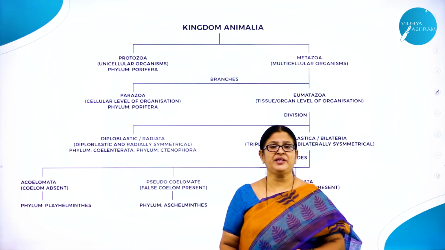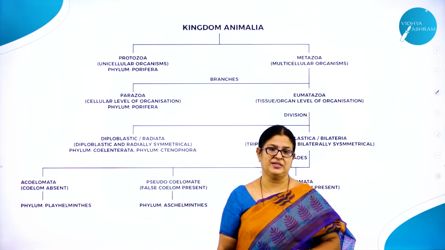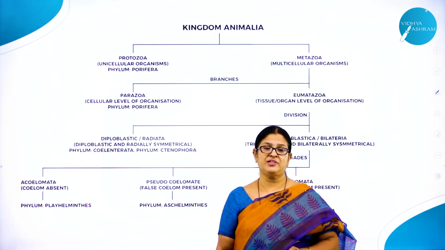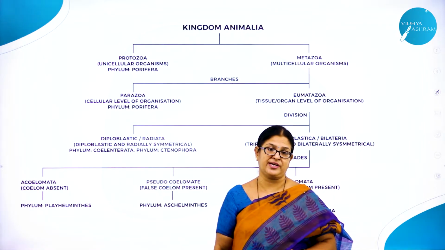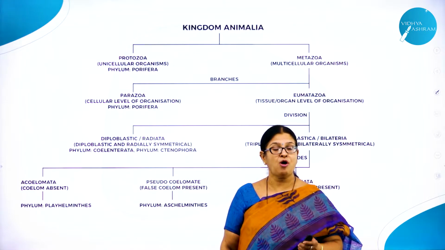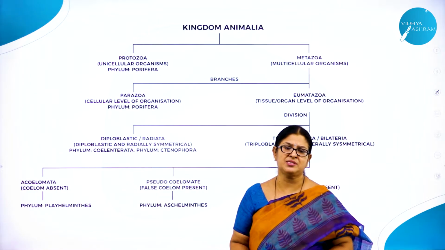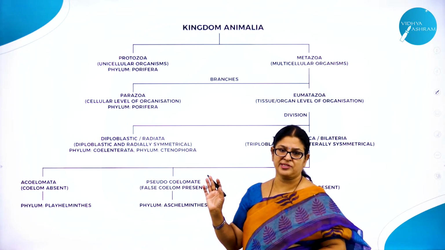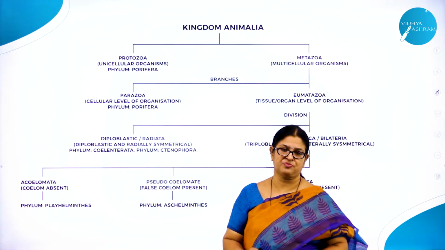We came across many characteristic features, and based on certain characteristic features we classify the animals. What were the characteristic features? For example, the levels of body organization, where we came across the 4 levels. What were the 4 levels? Cellular level, tissue level, organ level, and organ system level. Many animals are restricted to cellular level, some to tissue level, some to organ level, and some have organ system level. So that was also one basis for classification.